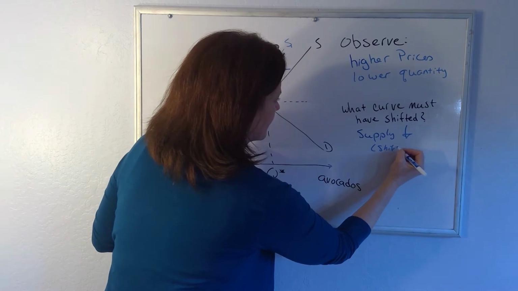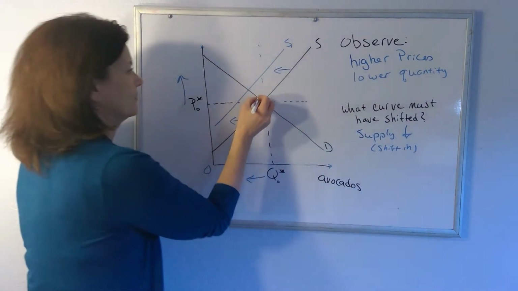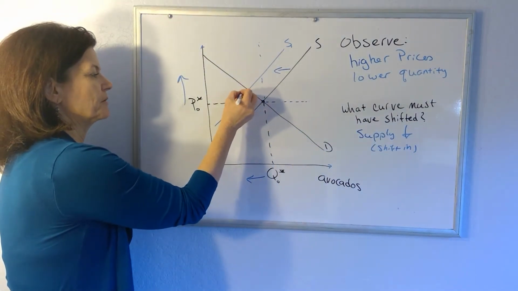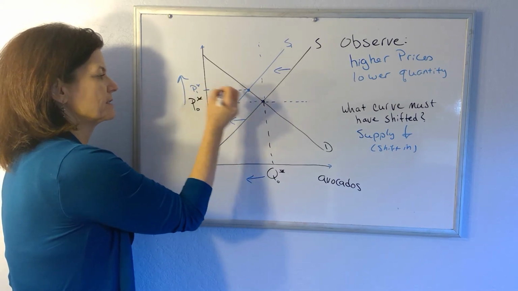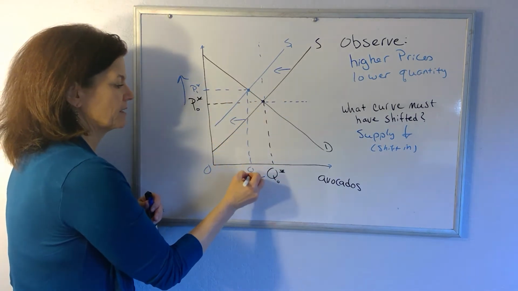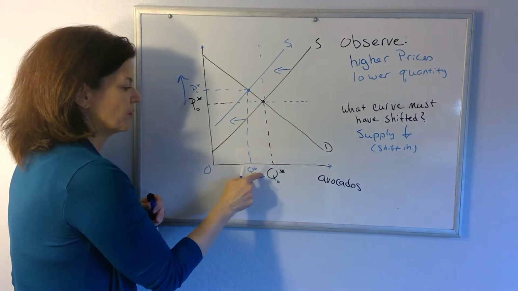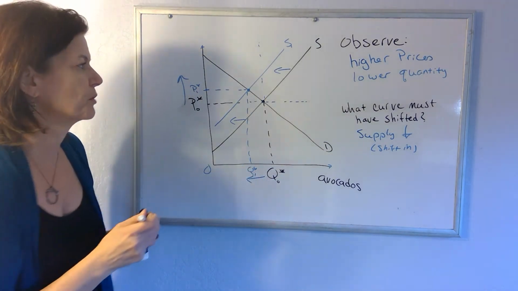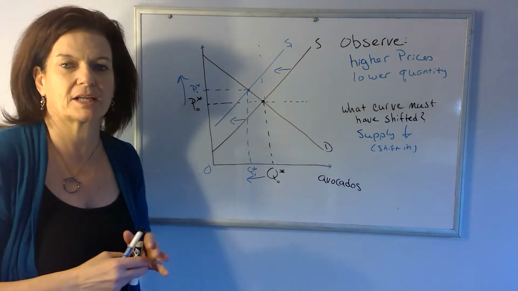Shifting in. That would result in a new equilibrium at a higher price and a lower quantity. No other shift would result in both a higher price and a lower quantity.